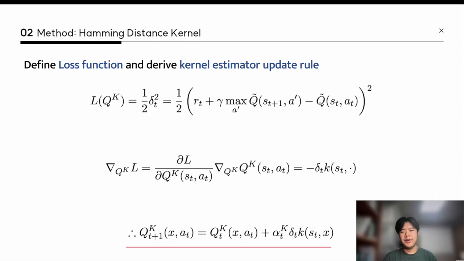And we define a scalar TD error loss and take the gradient with respect to the kernel estimator. The resulting update has a simple interpretation. The TD error is not only applied to the visited state, but also distributed to similar states, weighted by the Hamming distance.